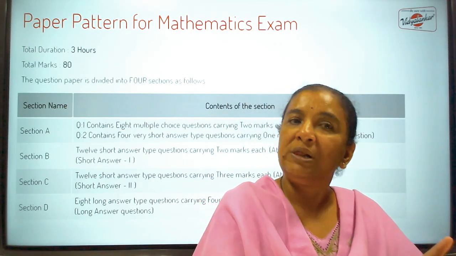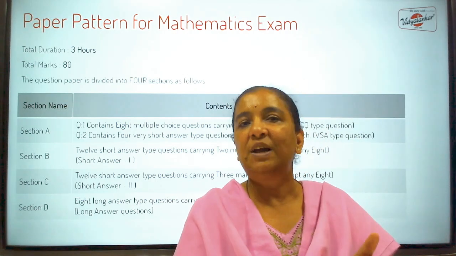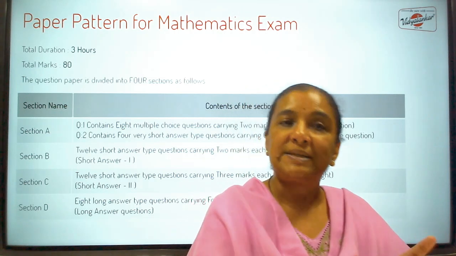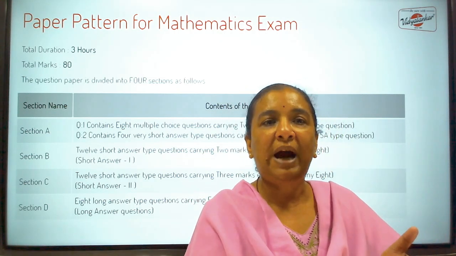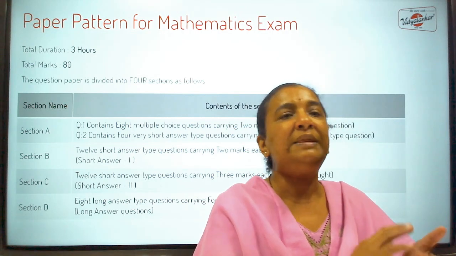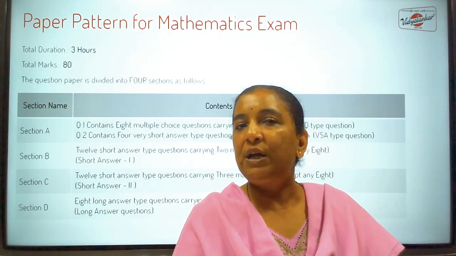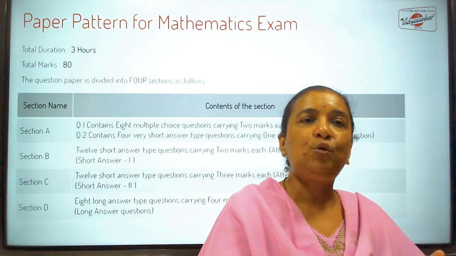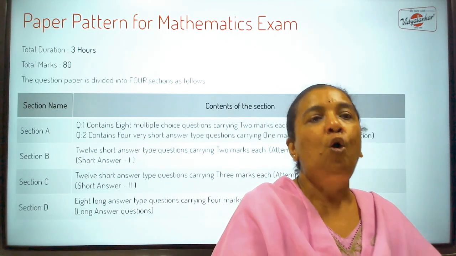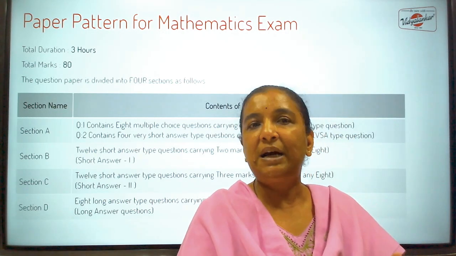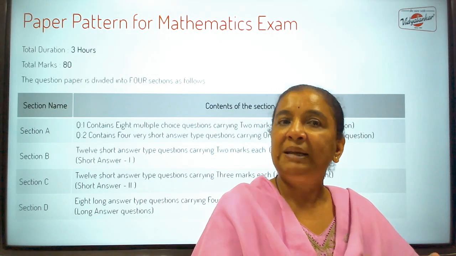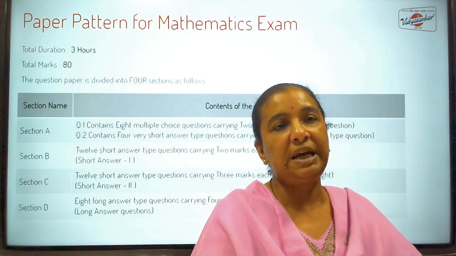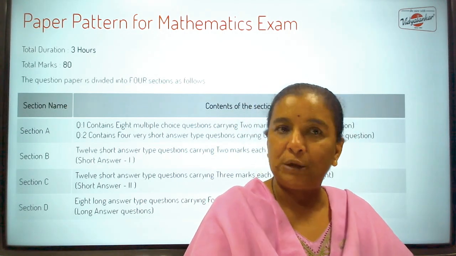If you write only C, no marks will be given. If you cancel C and afterwards you write, suppose, B, then that will not be considered for evaluation. Whatever you write the first time, only that answer is considered for evaluation. And that clear instruction is given in the board question paper also.